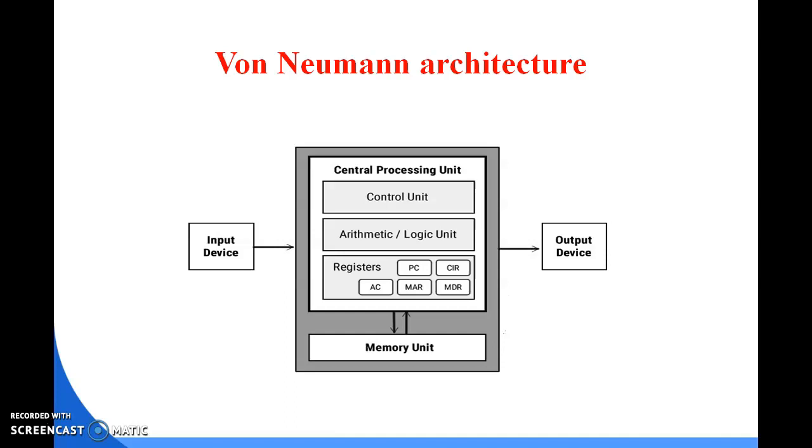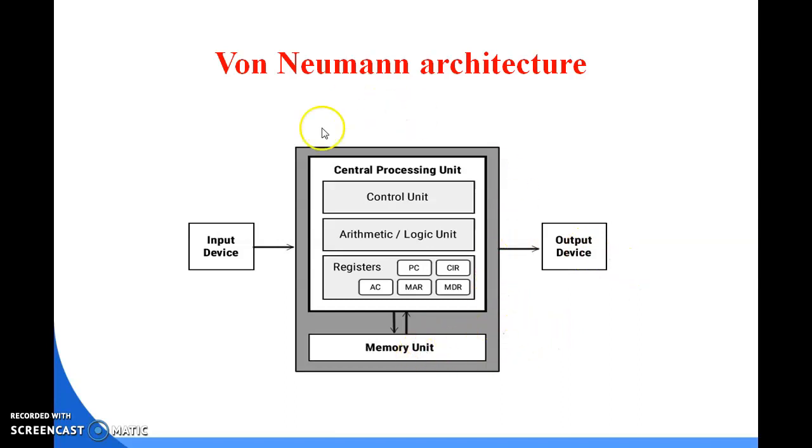So von Neumann is the mathematician who modified the storing architecture of the computer system, where both the instruction and the data are stored in the same area, the same part or same address of the memory system. The von Neumann architecture shows the central processing unit, control unit, ALU (arithmetic logic unit), input device, output device and the memory unit.